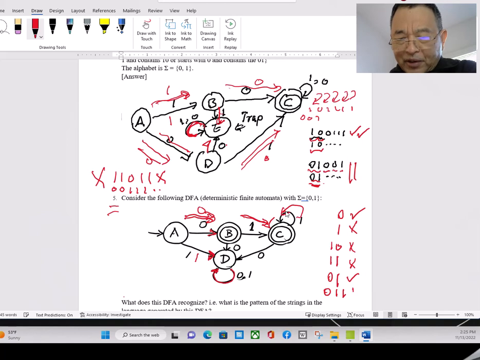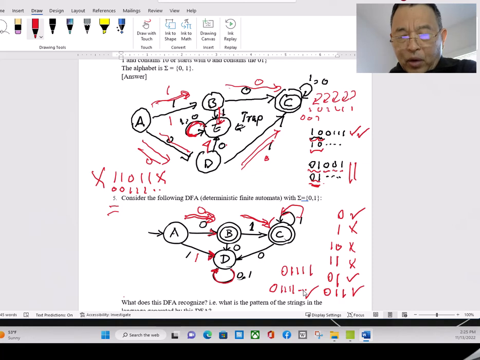Still stay in the final state. That works. In fact, 0, 1, 1, 1, 1, no matter how many 1s followed here will stay. So anything that's 0 and followed by a number of 1s is all okay, because once you have 0, 1 to start, whatever number of 1s is going to be here.